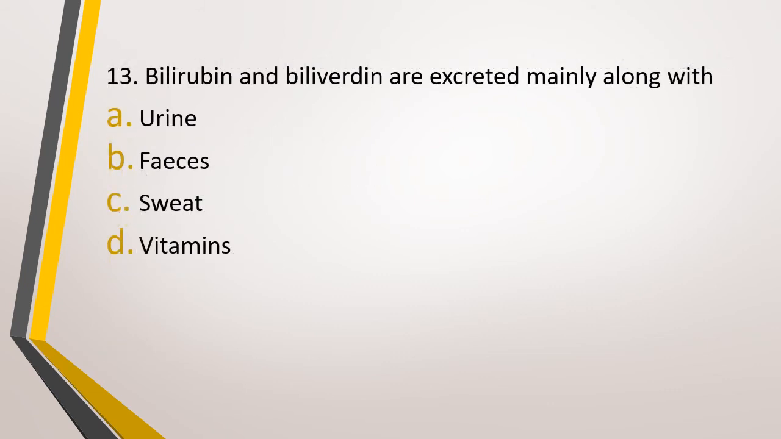Question number 13. Bilirubin and biliverdin are excreted mainly along with option A, urine, option B, feces, option C, sweat, option D, vitamins. Bilirubin and biliverdin are excreted mainly along with. The correct answer is option B, that is feces. Bilirubin, biliverdin, all these are bile pigments. They are secreted along with the bile juice into the GI tract and they are excreted via the feces. How is bilirubin formed? Right, when the hemoglobin breaks down, bilirubin is formed.